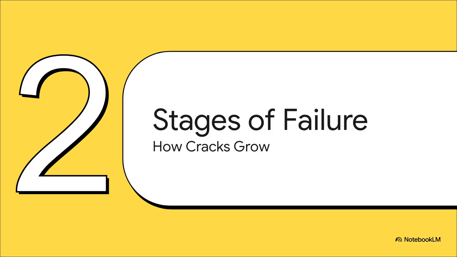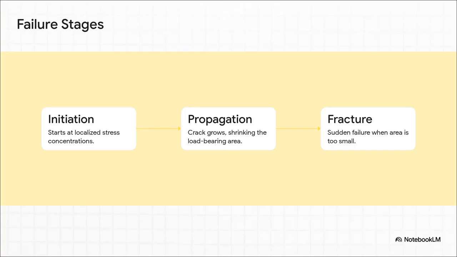Moving on to Section 2, 3 stages of failure. Let's look at the exact physical mechanism of how this invisible killer actually does its damage. It happens in 3 terrifyingly quiet stages. First up, crack initiation. A microscopic crack usually starts at a tiny point of high-stress concentration. Think a notch, a keyway, or even just a scratch on the surface.